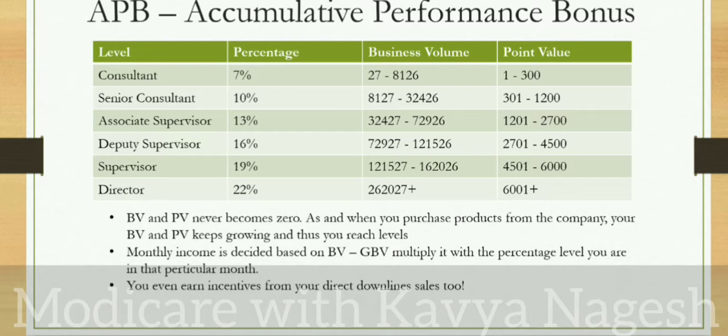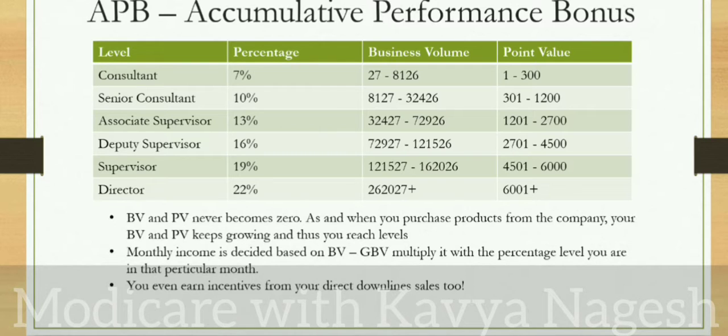your BV and PV keeps on growing and it keeps on accumulating. So this month whatever PV you do, the next month it continues from where you left last month. And monthly income is decided based on PV, GBV is a group business volume.